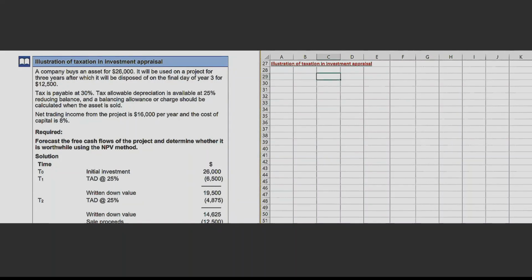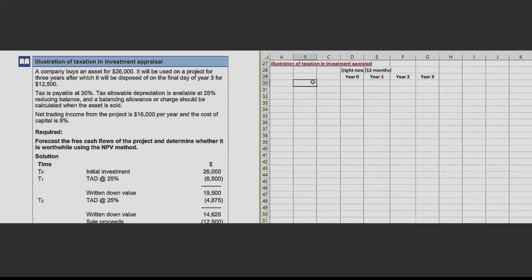So let me take year 0, then year 1, year 2, and year 3. In year 3, your project will be over. You can use time also rather than year. So year 0 or time 0 is right now. I mean, this is for your understanding. Don't write this in the exam. This year 1 is after 12 months, right? That means 1 year has passed. So at year 0, you are going to make the initial investment.